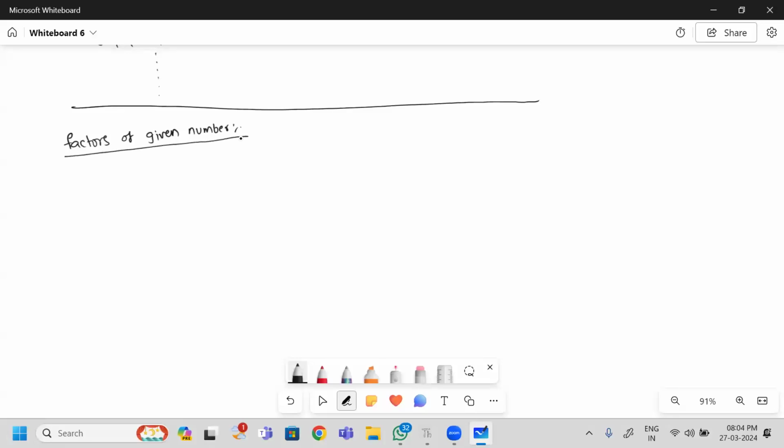So what is meant by that? I have a number which is 5 or 6, whatever it may be. So I need to identify which values can divide this number. Okay, so based on that, we have to learn another program, that is to know what are prime numbers and what are not prime numbers.